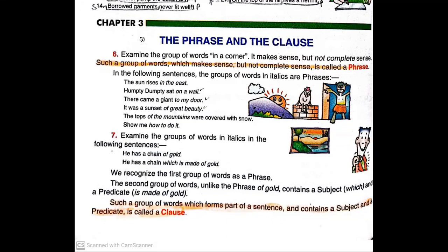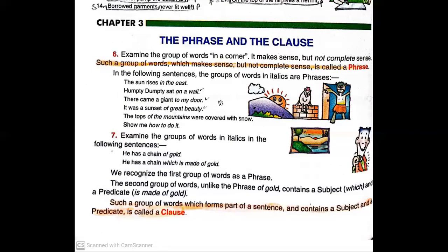It makes sense, but not complete sense. Such a group of words which makes sense but not complete sense is called a phrase. In the following sentences, the group of words in italics are phrases. The sun rises in the east.